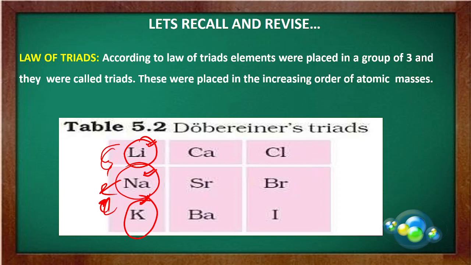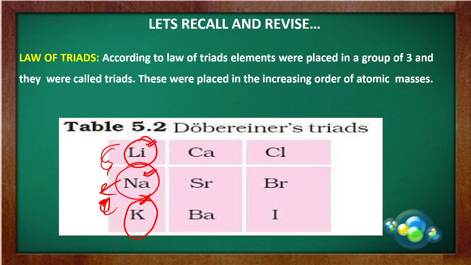So the next reported attempt to classify the elements was made by a geologist, whose name I think you have not heard before. It was A.E.B. de Chancourtois. He arranged the known elements at that time in order of increasing atomic weights, and made a cylindrical table of the elements to display the periodic recurrence of properties. This also did not attract much attention, so it was also discarded.